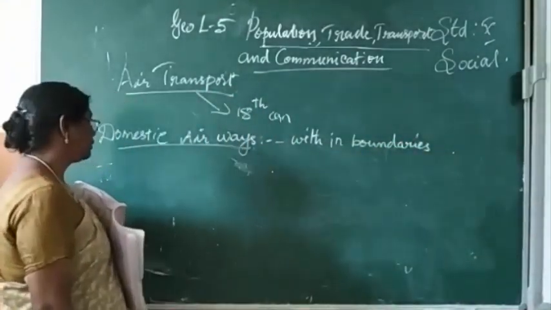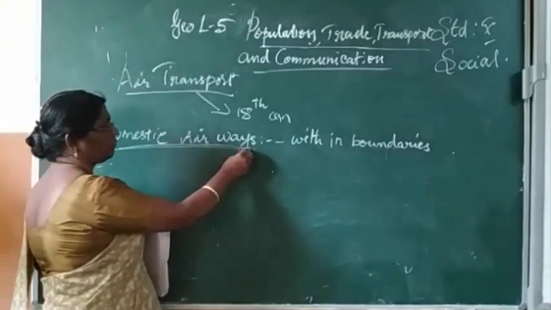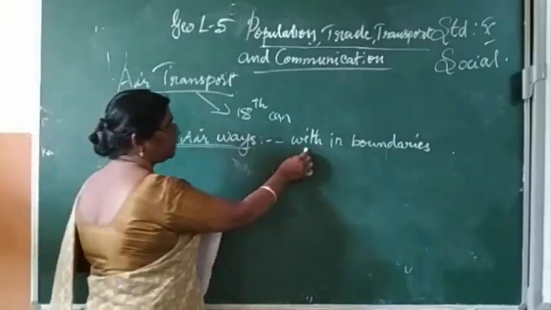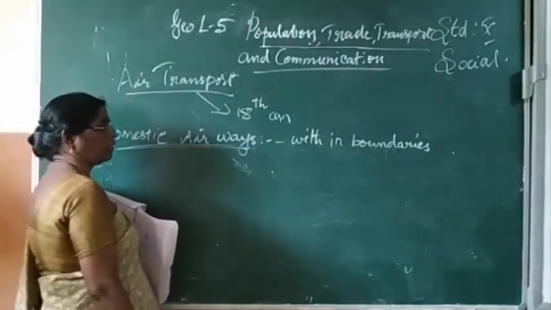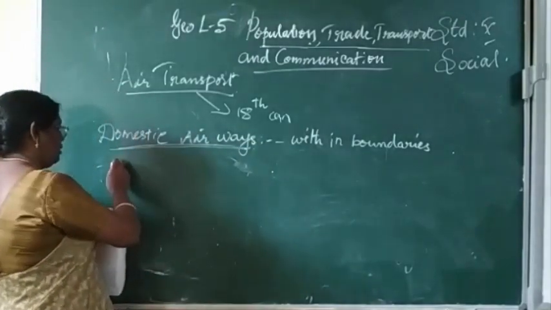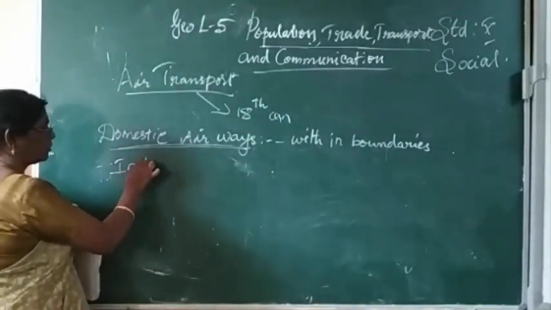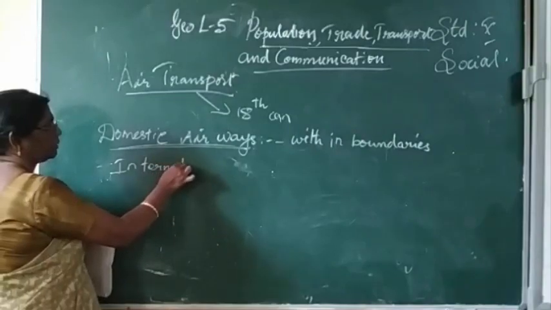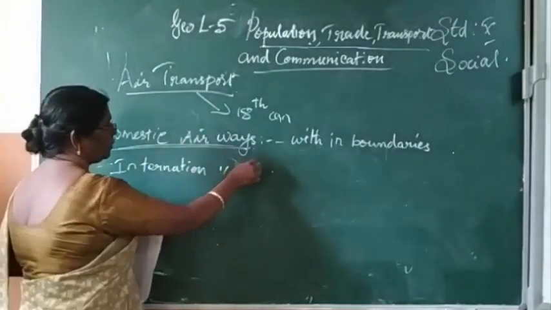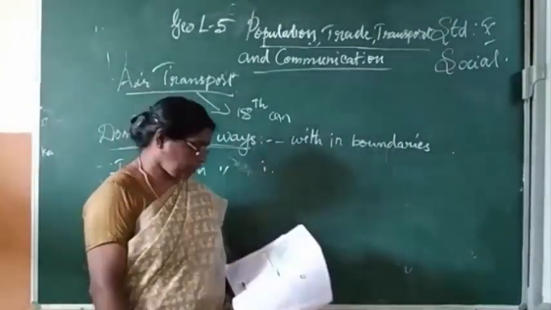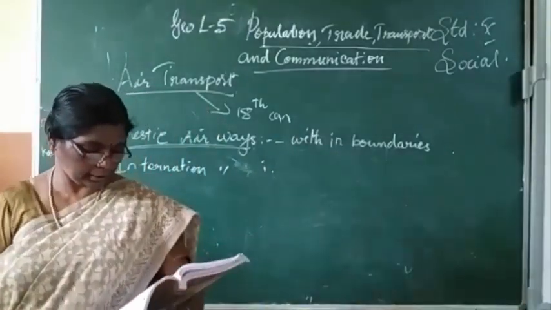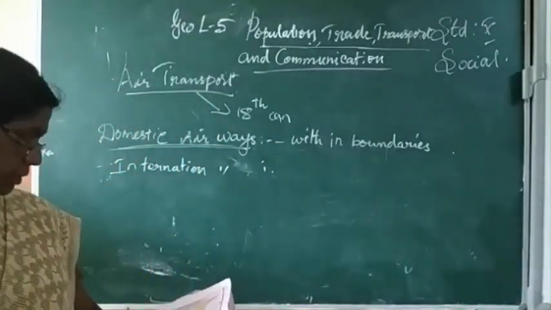Domestic airways fly within the boundaries of the country. International airways connect one country to another, connecting major cities in the world.